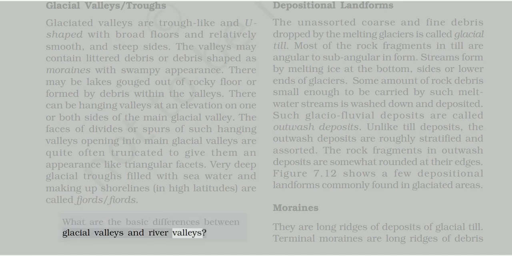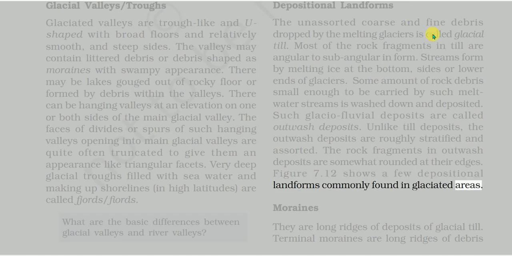Depositional landforms. The unassorted coarse and fine debris dropped by the melting glaciers is called glacial till. Most of the rock fragments in till are angular to subangular in form. Streams formed by melting ice at the bottom, sides or lower ends of glaciers. Some amount of rock debris small enough to be carried by such meltwater streams is washed down and deposited. Such glaciofluvial deposits are called outwash deposits. Unlike till deposits, the outwash deposits are roughly stratified and assorted. The rock fragments in outwash deposits are somewhat rounded at their edges. Figure 7.12 shows a few depositional landforms commonly found in glaciated areas.